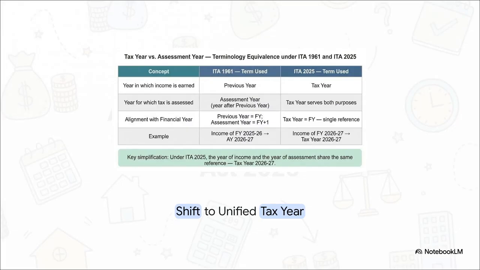And this brings us to one of the biggest conceptual shifts in the entire new act. We are finally saying goodbye to the confusing dual terminology of previous year and assessment year. The whole thing is replaced by a unified tax year that aligns perfectly with the financial year. So income earned from April 1st, 2026 onwards will simply be assessed in tax year 2026-27. There's no overlapping, no missing years, just a straightforward way to talk about your tax periods.